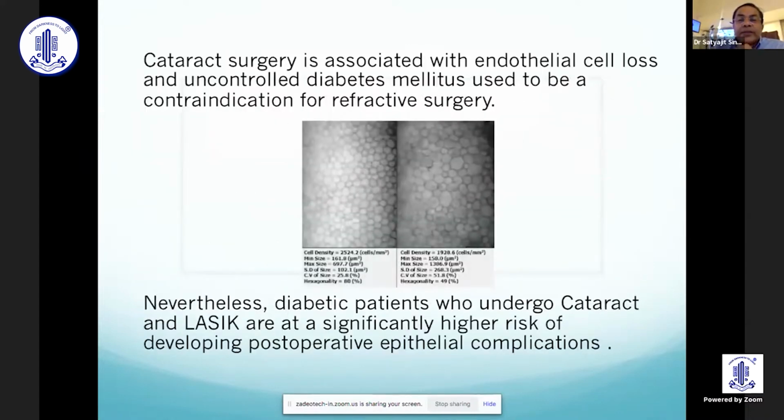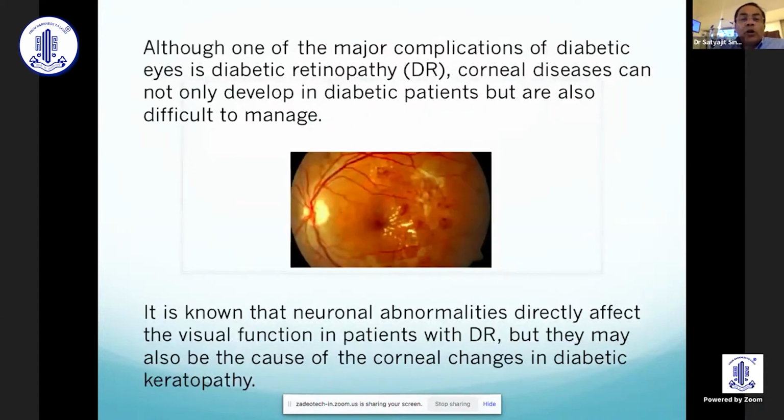Now, cataract surgery is associated with endothelial cell loss, as we all know. Uncontrolled diabetes mellitus used to be a contraindication, not anymore, but for refractive surgery. Nevertheless, diabetic patients who undergo cataract surgery and LASIK are at significantly higher risk of developing post-operative epithelial complications. Although one of the major complications of the diabetic eye is diabetic retinopathy, corneal diseases can not only develop in diabetic patients but are also difficult to manage, because for most of the lasers that the retinal surgeons have to do, they need a good view, and for that the cornea has to be in good health.